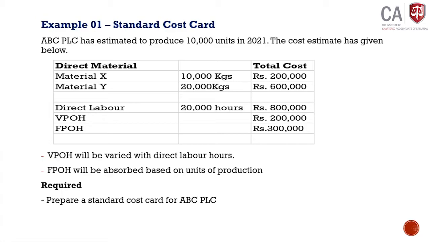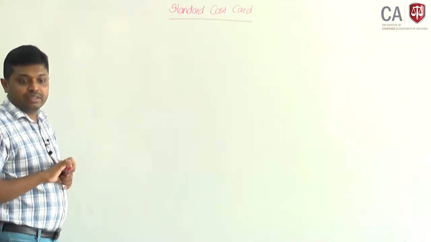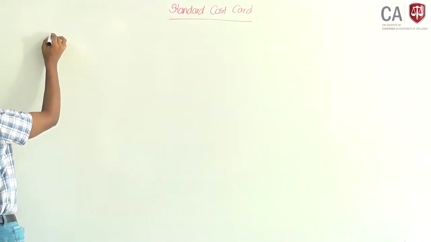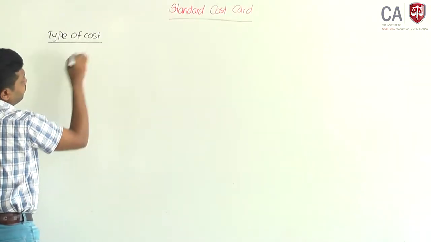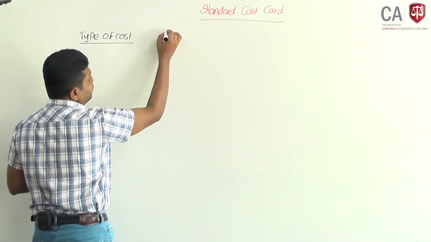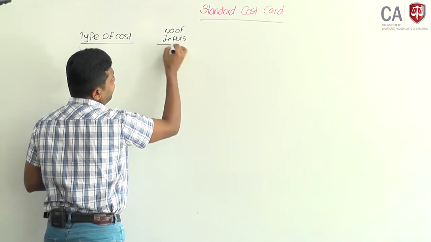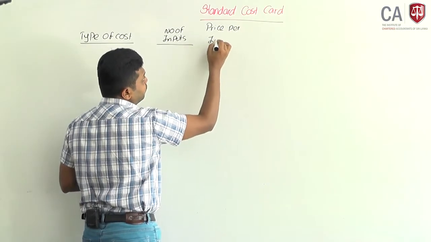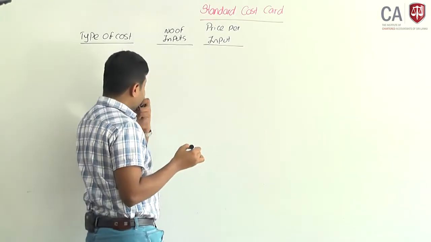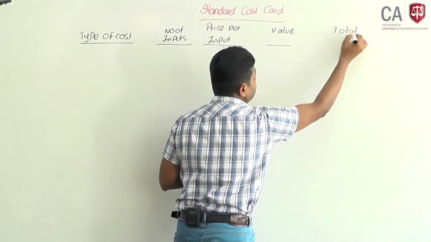Columns: type of cost, number of inputs required, price per input, total value.